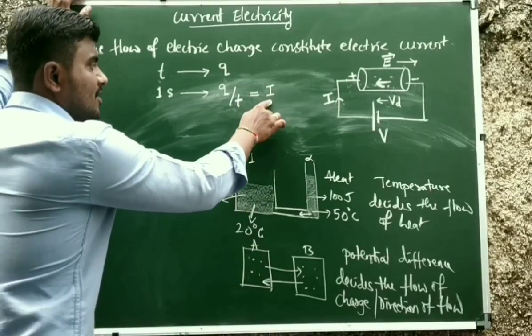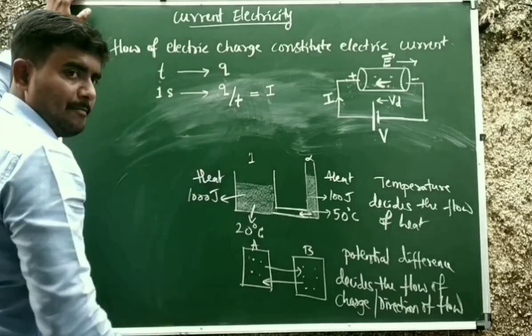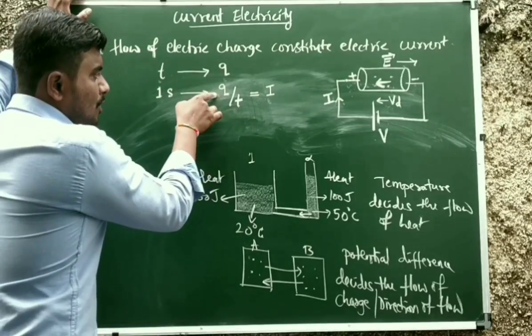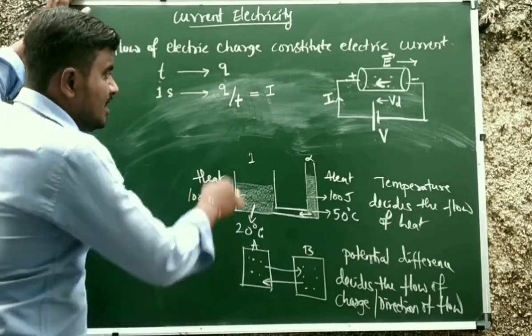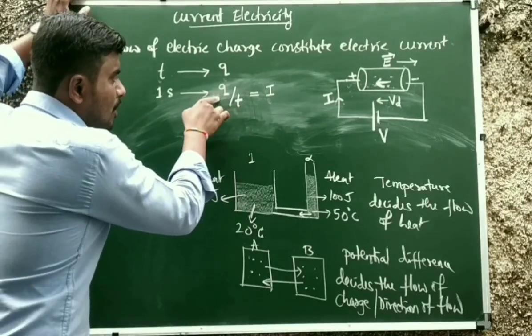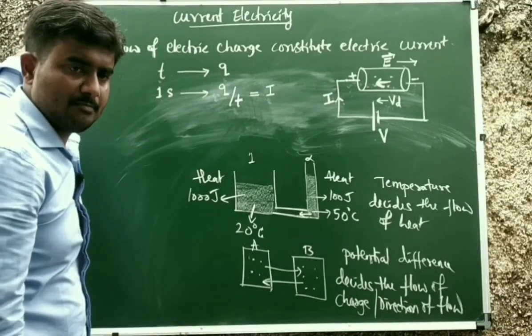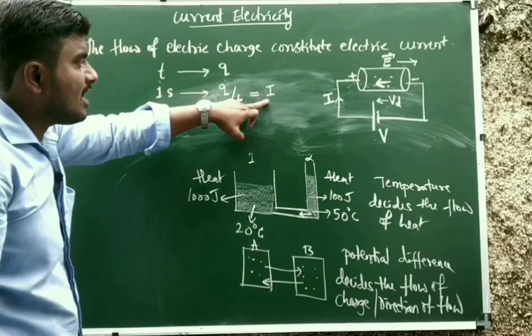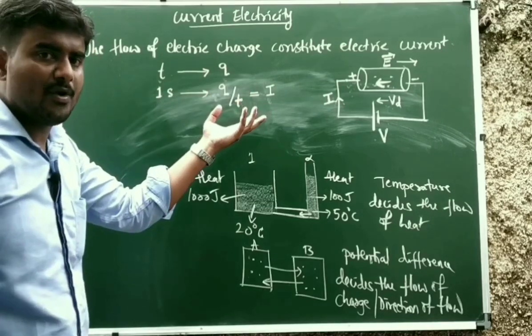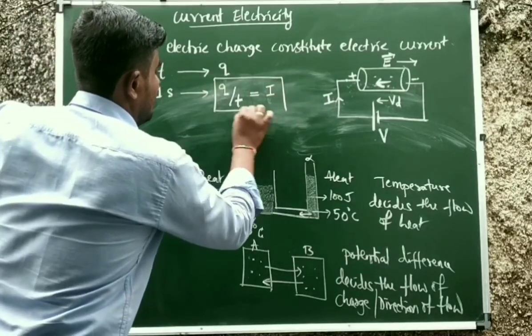So the definition of electric current is very simple now. Electric current is the flow of charge per second. If 1 coulomb of charge flows in 1 second, the current is said to be 1 ampere. If 2 coulombs flow in 2 seconds, the current is also 1 ampere. If 3 coulombs flow in 1 second, the current is 3 ampere. Very simple.